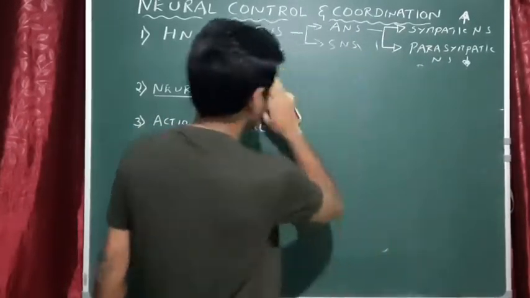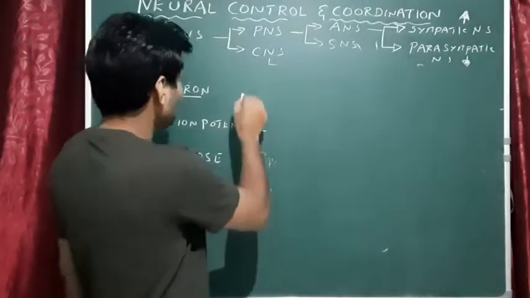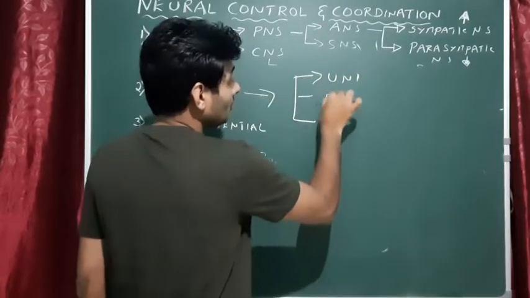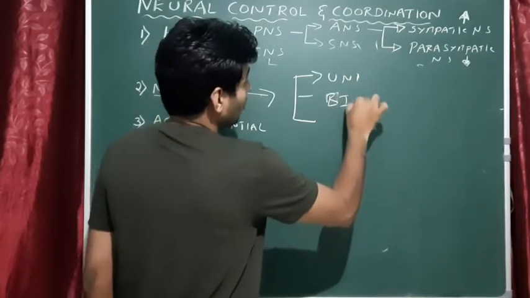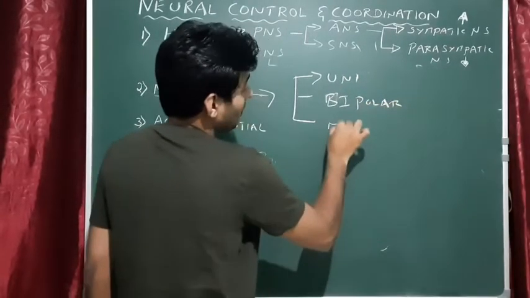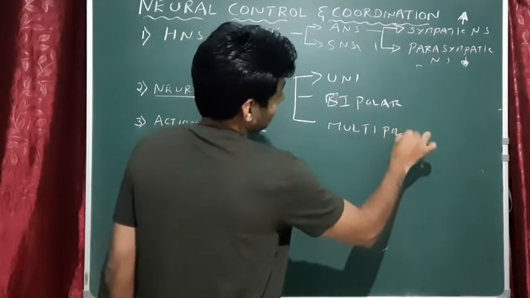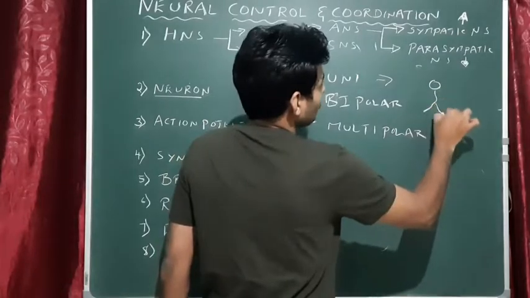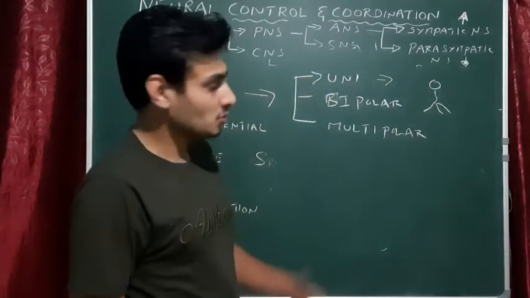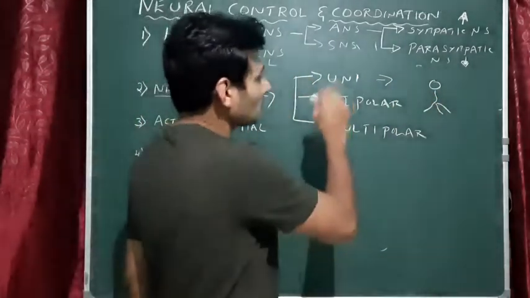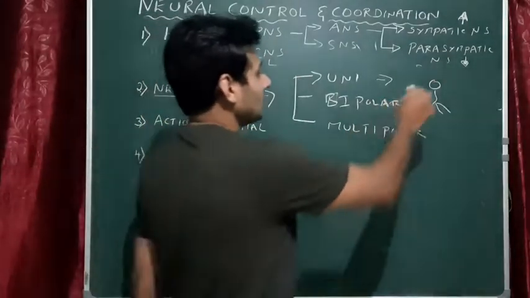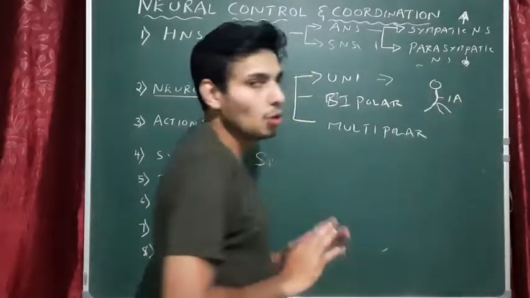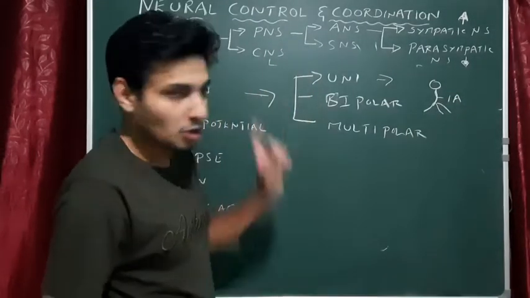That is, the absence of Schwann cells. Again, neurons can be classified into three types: unipolar, bipolar, and multipolar. So simple. Uni means one. This is the neuron, looks like a baby. You just imagine a baby, because a unipolar neuron doesn't have dendrites, no dendrites. You see one axon, only one axon, no dendrites. Done. That is a unipolar neuron.